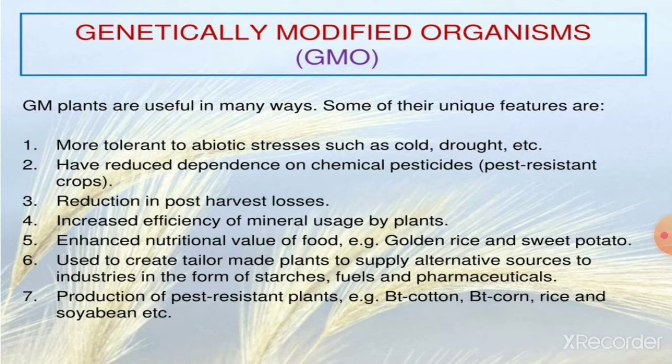For example, you can see golden rice and sweet potato. They are used to create tailor-made plants to supply alternative sources to industries in the form of starches, fuels, and pharmaceuticals. Seventh, they help in production of pest resistant plants. Examples are Bt cotton, Bt corn, rice and soybean.